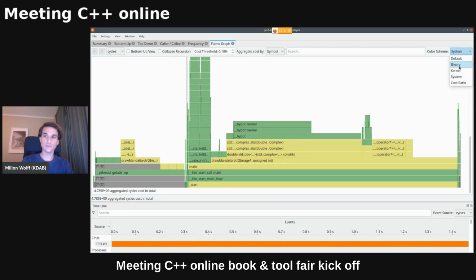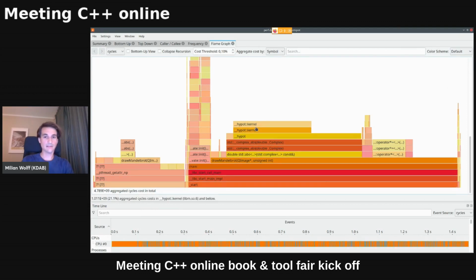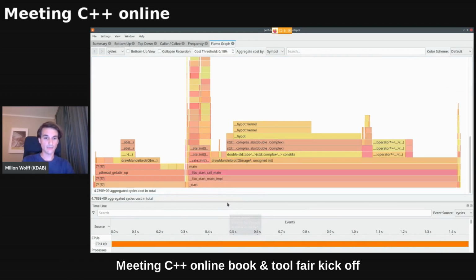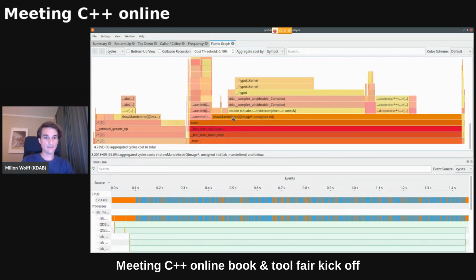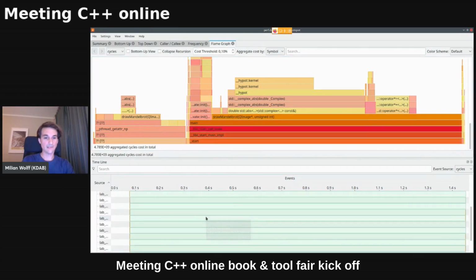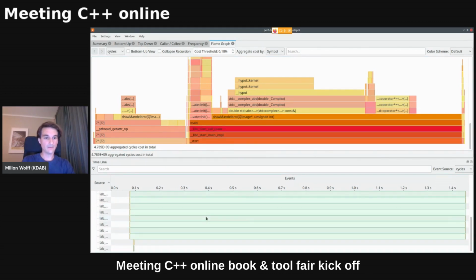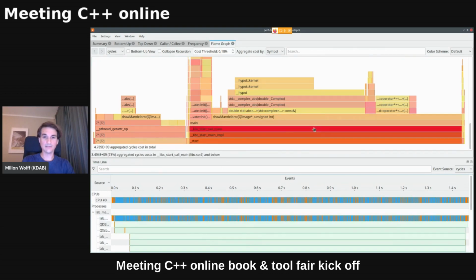These are just different ways to slice and dice the data. Eventually, you will essentially go from top to bottom, look for a wide thing that you have under your control. And in this case, it's this draw Mandelbrot one. And as you can see at the bottom in this timeline view, all the threads that we recorded and the CPUs. And when you hover something, you actually get to see when a sample was recorded that contained this frame on the stack as well.